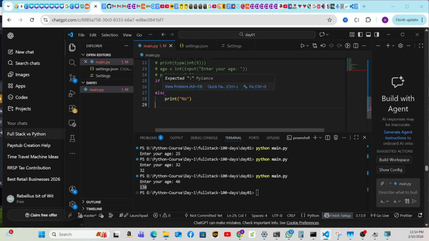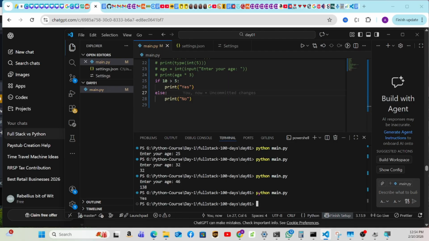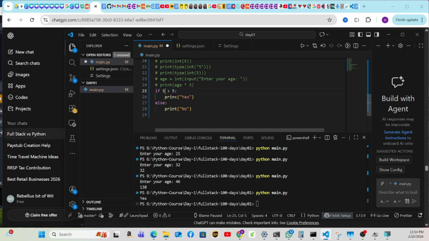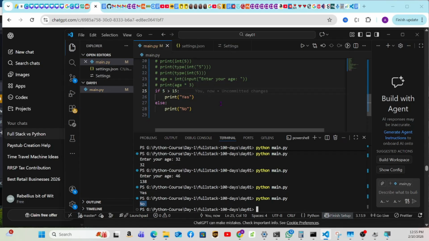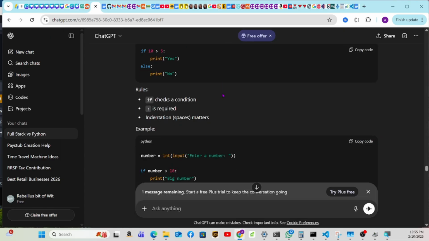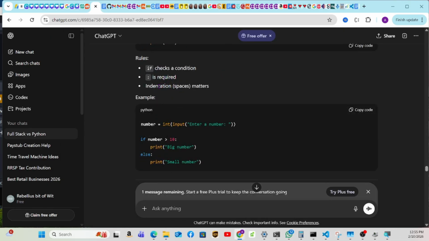So then I have to do here expected. You see, the actual condition is 10 equals. What happens if we run this? Yes. So it's like a boolean. The statement is true or false. It's true, so it will print. Now if we switch, if we do 5 bigger than 15, it should say no. There you go. It says over here no. Okay, perfect. So remember to put the colons over here and a colon after the else. Very important. You might forget, you might be nervous in an exam when they give you a white sheet. Remember that, very important. It checks the condition, the colon is required, indentation matters.